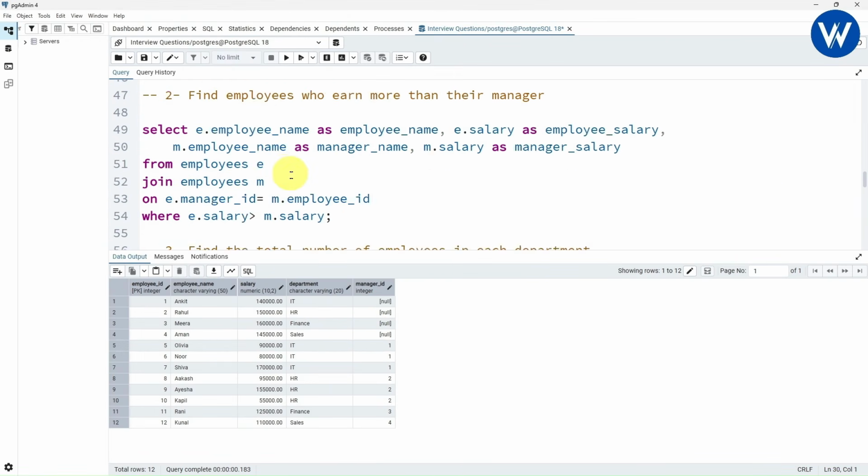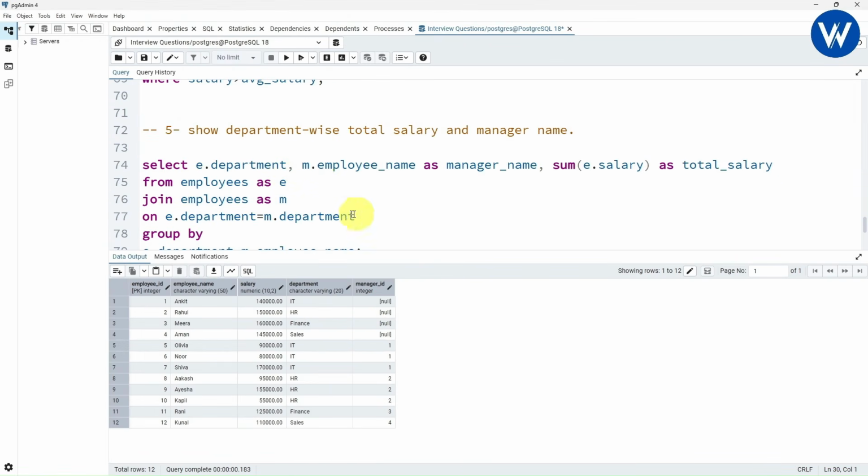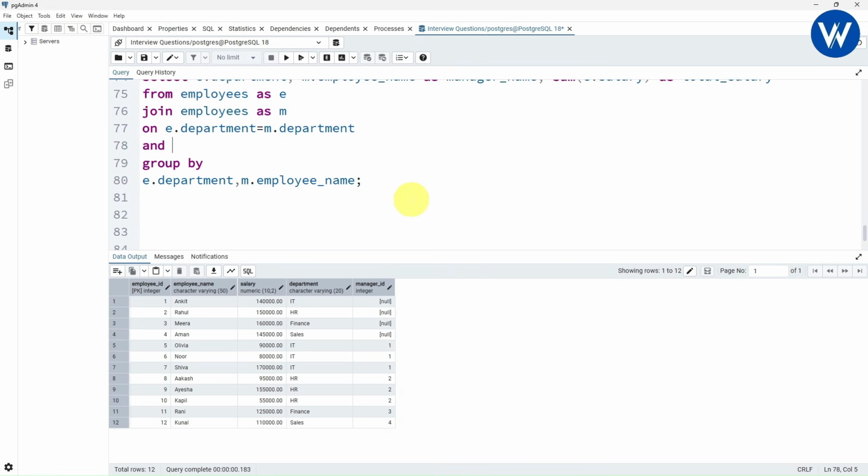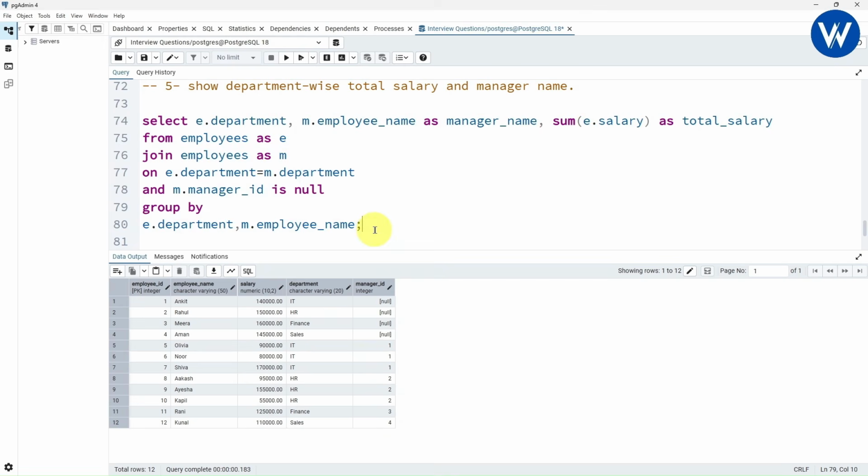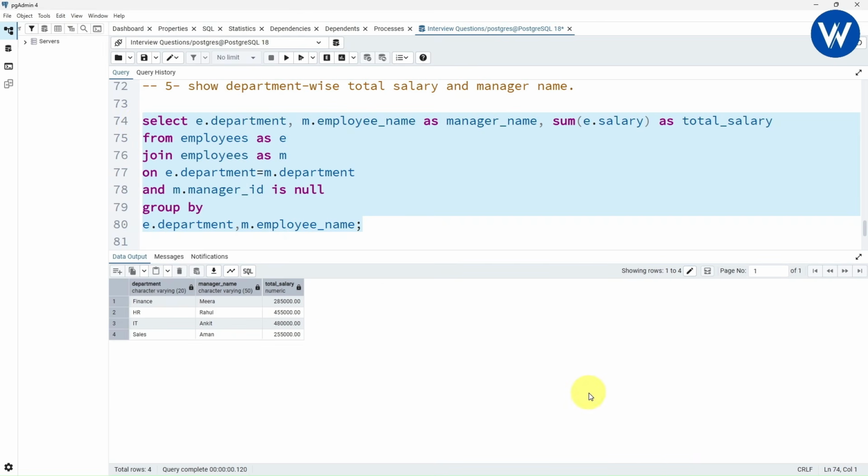Now basically we need to give one condition, let me show to you. After this common column, which is E dot department equal to M dot department, here I will be using the logical operator AND, and what is the condition? M dot manager ID is null. Now let's see whether the query will execute or not. And boom, finally we got department wise total salary and the manager name, right?